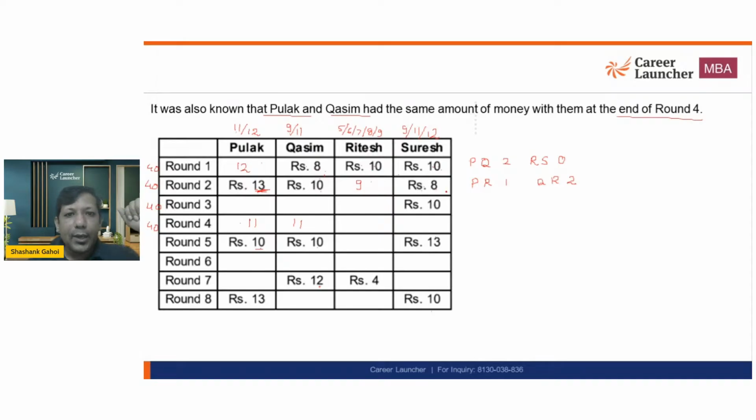Okay. Now from round 2 to round 3, Suresh won how much? 10 rupees. And this is what I know. And the maximum change in any round we can have is going to be 2. So either they are not playing, so the change in amount is 0. If they are playing a 1 rupee game, the change in amount is 1 rupee. If they are playing a 2 rupee game, the change in amount is going to be 2 rupees. Now 10 to 9, then 9 to 13. That's not even possible.